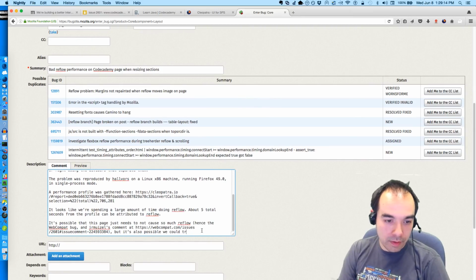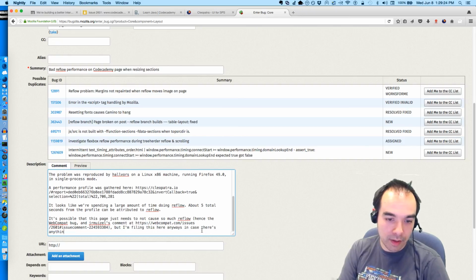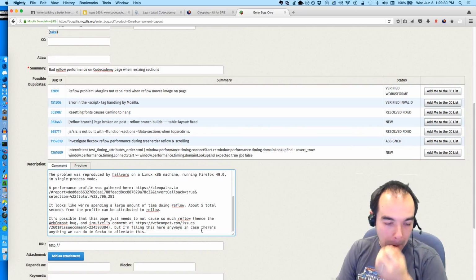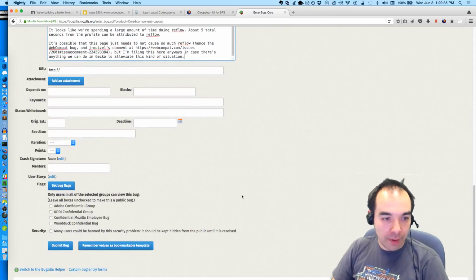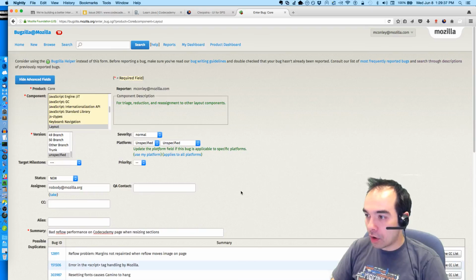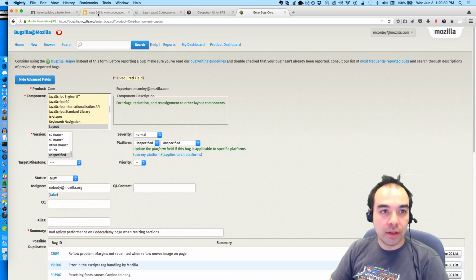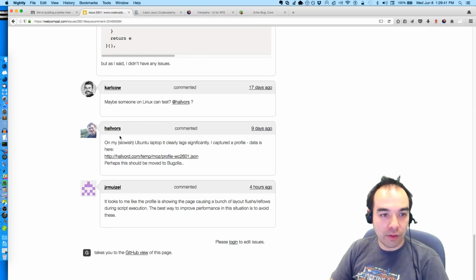I'm filing this here anyways in case there's anything we can do in Gecko to alleviate this kind of situation. Okay. Carl is also on the team. Yes, Carl and Halvors, both on the webcompat team.